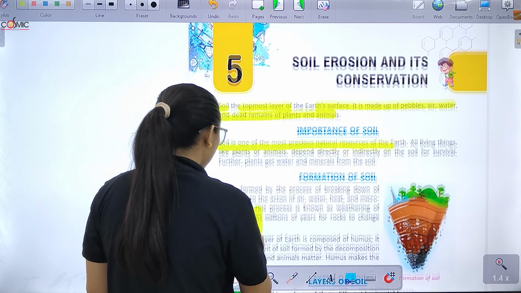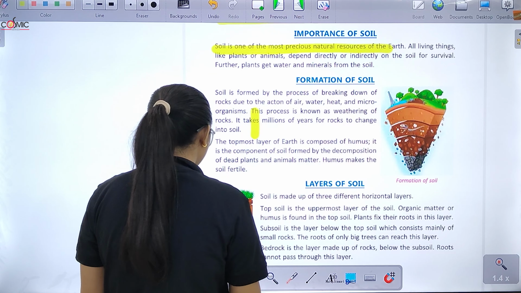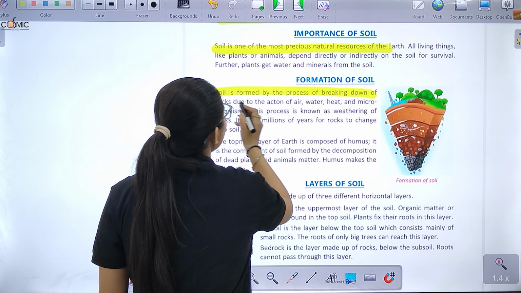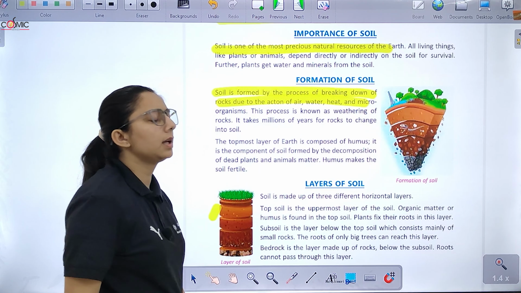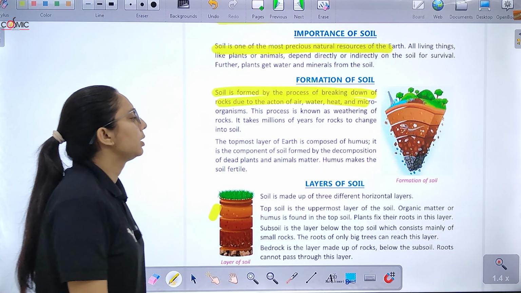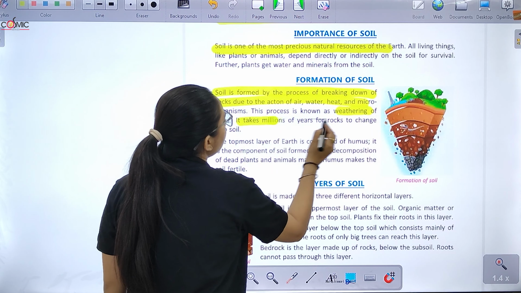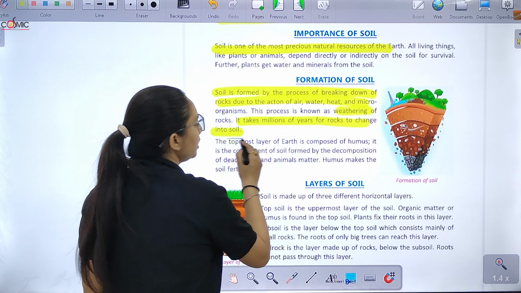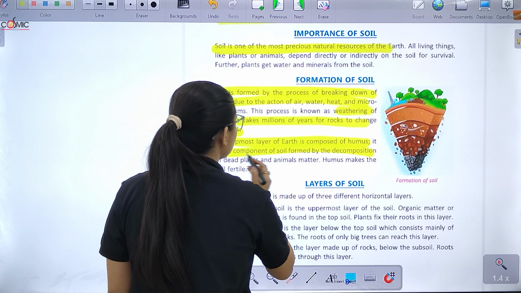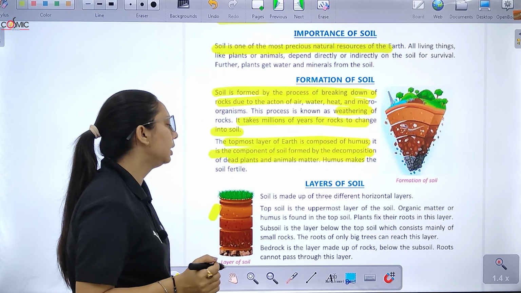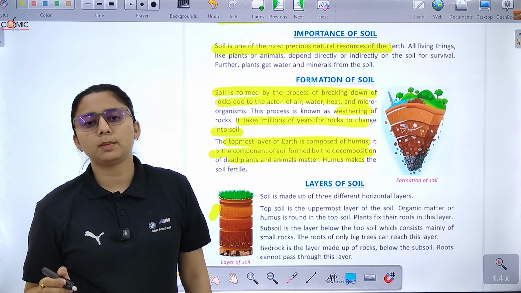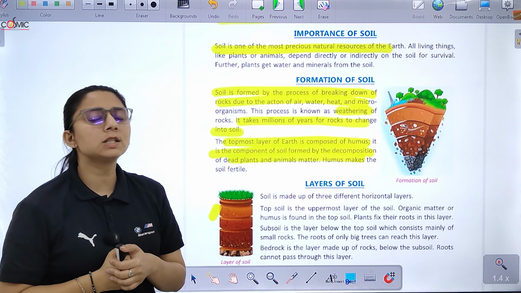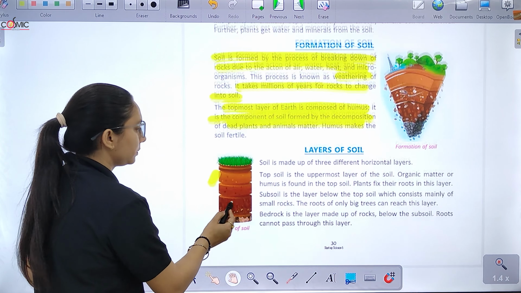So let's study about the formation of soil. How is soil formed? Soil is formed by the process of breaking down of rock due to the action of air, water, heat and microorganisms. इसे हम weathering कहते हैं. It takes millions of years for rocks to change into soil. जो topmost layer होती है earth की, it is composed of humus. It is a component of soil formed by the decomposition of dead plants and animals. यहाँ पे क्या होता है? Dead plants और animals का decomposition होता है. Humus makes the soil fertile.